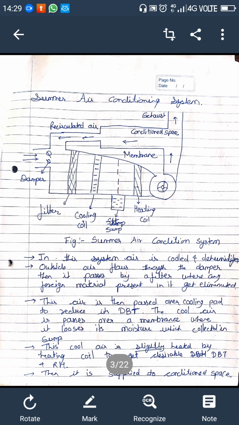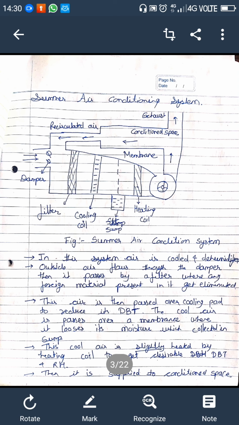Then listen to me again. I am again explaining the working of summer air conditioning system. It is most important type of air conditioning system in which the air is cooled and dehumidified. The outside air flows through the damper and mixes with recirculated air. The mixed air is then passed through a filter in order to remove the dust, dirt, and other impurities. This air then passes through a cooling coil. This coil has a temperature below the required dry bulb temperature of the air.